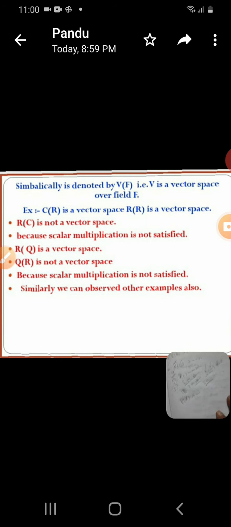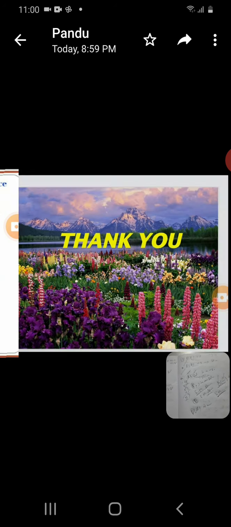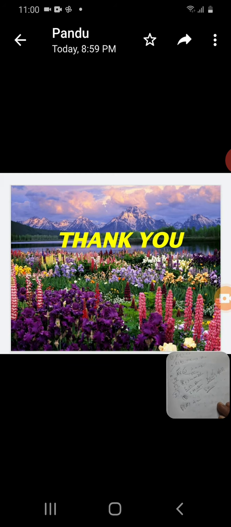Now that is our vector space definition. Next, in another class, we will go to subspaces, column space, eigenvalues, and eigenvectors. Thank you.